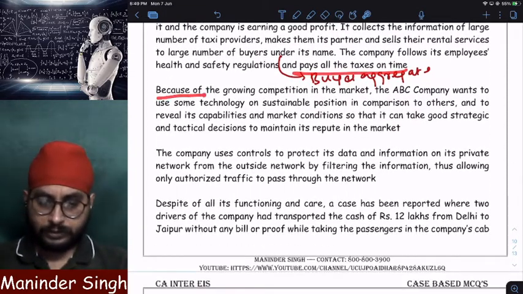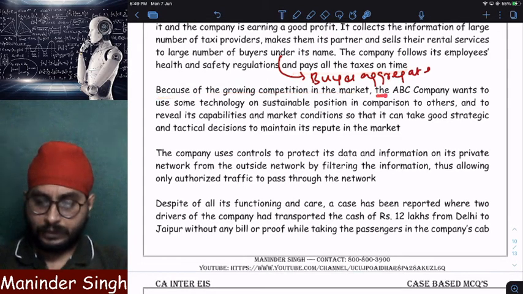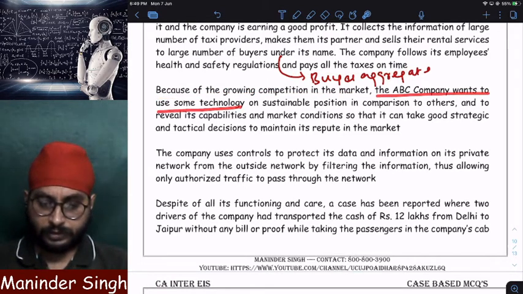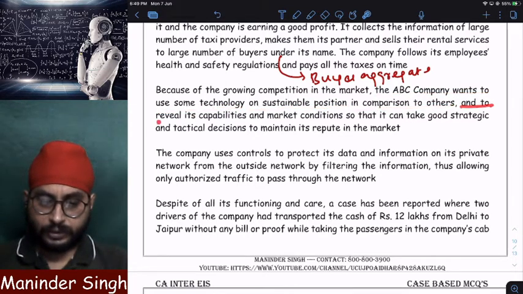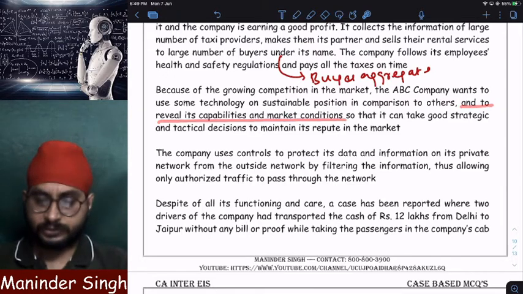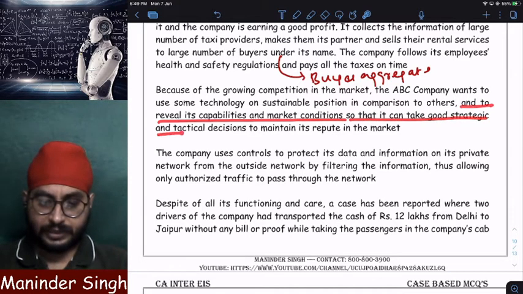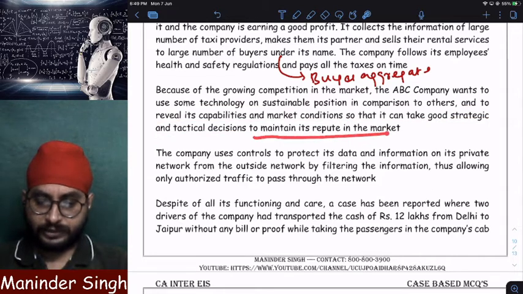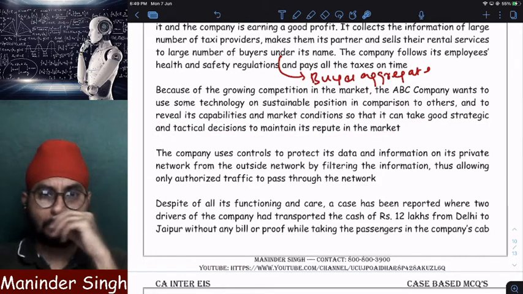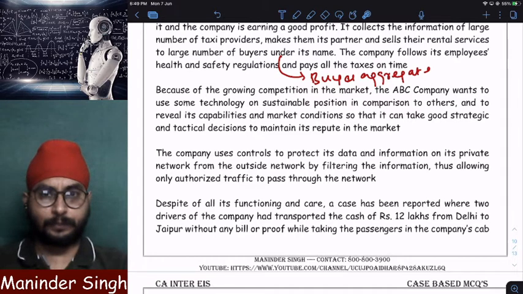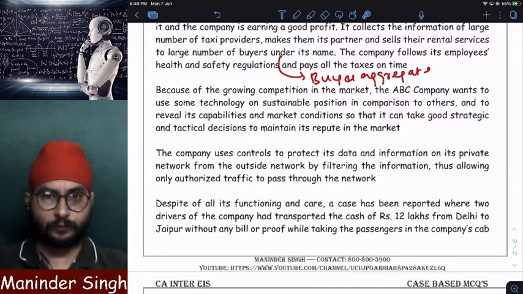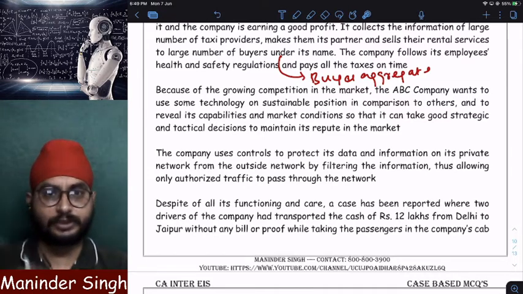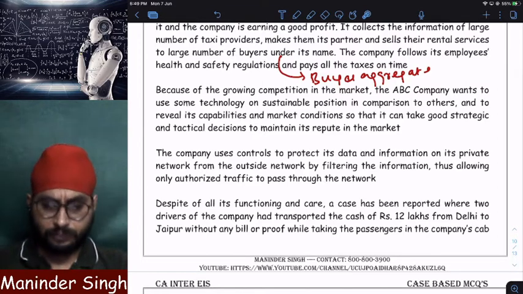Next, because of the growing competition in the market, ABC Limited wants to use some technology to sustain its position in comparison to others, and to reveal its capabilities and market conditions so that it can take good strategic and tactical decisions to maintain its repute in the market. There are so many cab companies in India. So ABC Limited wants to use a software, some technology which will provide advantage to ABC compared to others, and maintain its reputation in the market.